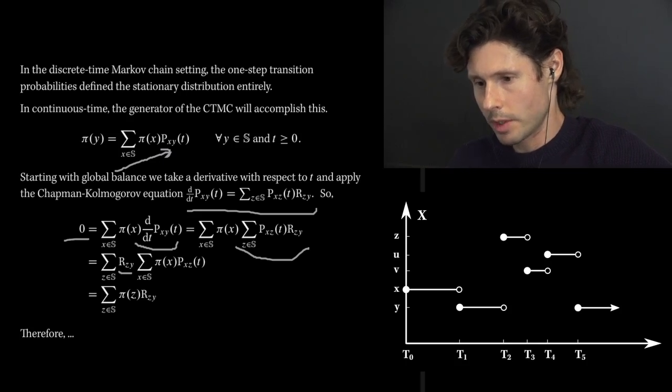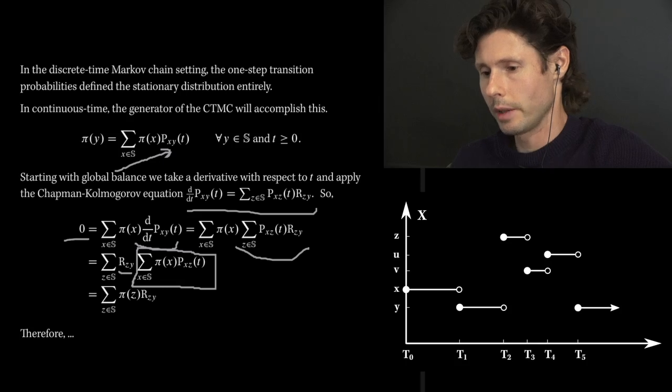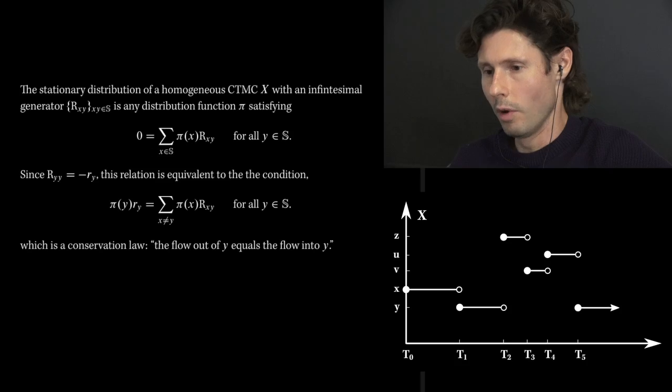And now what you notice is that this expression right here, that I'm putting in a box, is just equal to pi z. The reason for that is because we're just applying global balance to state z. So here is the global balance for state y, and it holds for all states, so it definitely holds for state z. And so all this sum is being replaced by is pi z, which gives us a pretty simple condition. Here it is written out in full form.